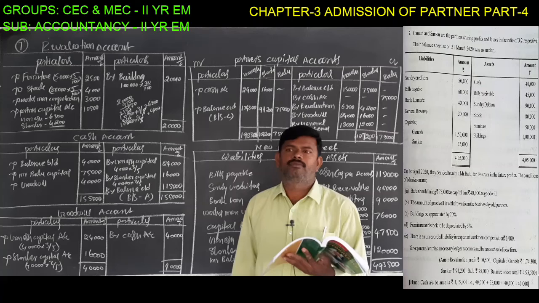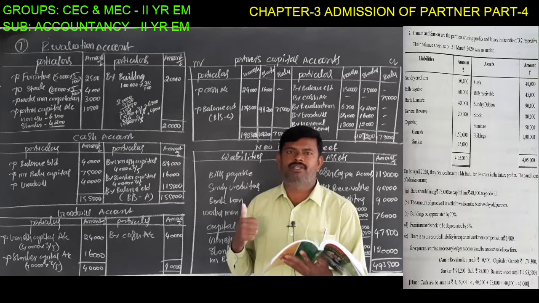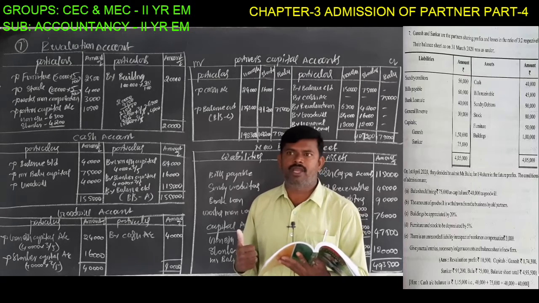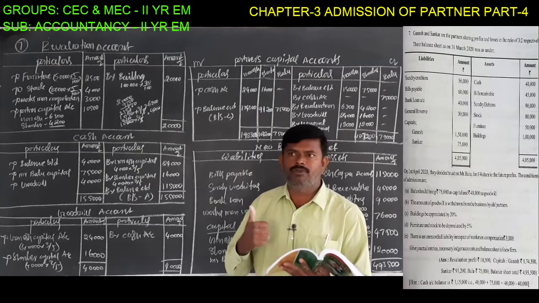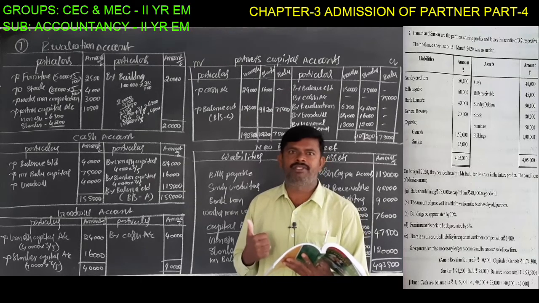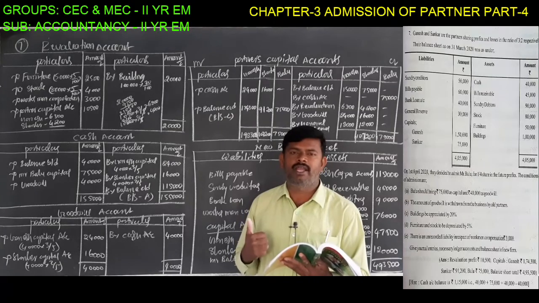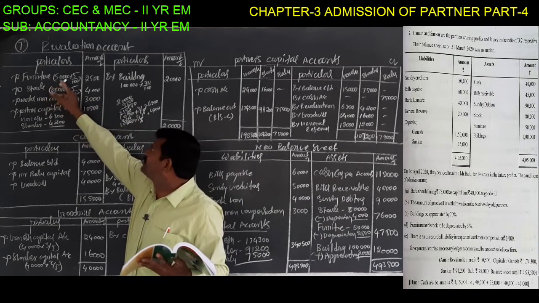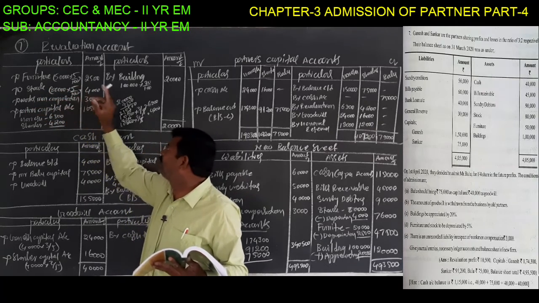Come to the problem. When preparing the revaluation account, we must observe the adjustments clearly: which assets' value is increasing, which is decreasing, which liabilities' value is increasing, which is decreasing. Remember this. Coming to the revaluation account, two assets are depreciated. One is furniture, 50,000 at the rate of 5%, and another is stock, 80,000 at the rate of 5%. Furniture 50,000 into 5 by 100 means 2,500 rupees. Stock 80,000 into 5 by 100, 4,000 rupees.